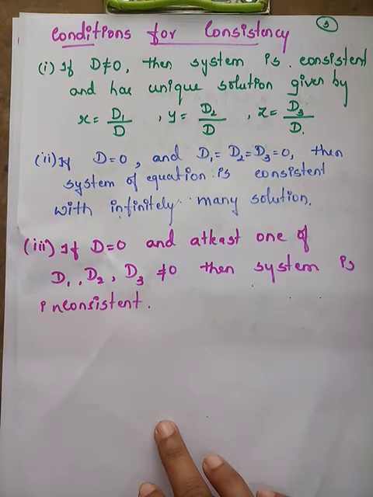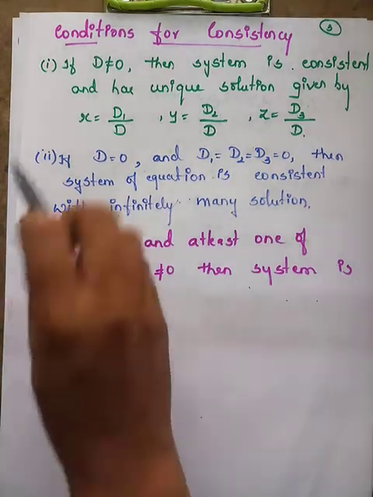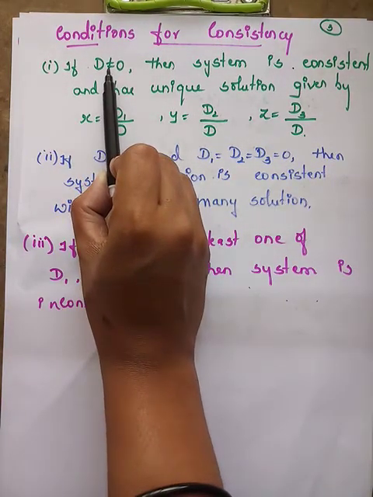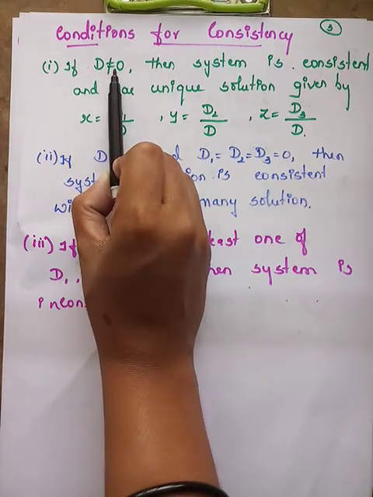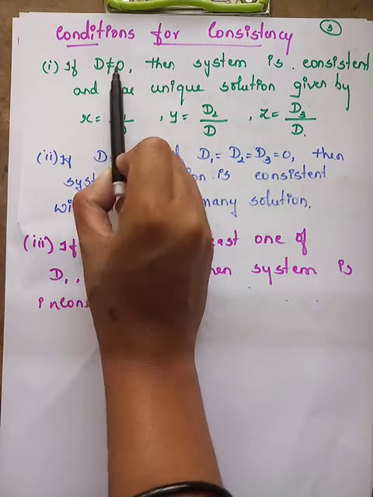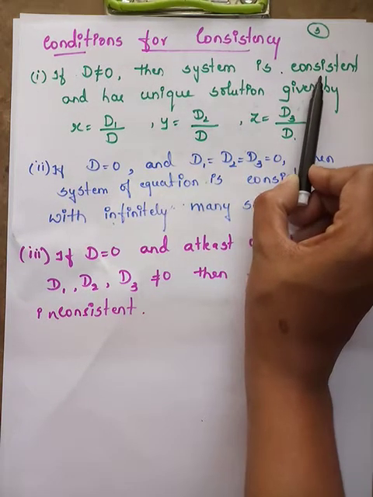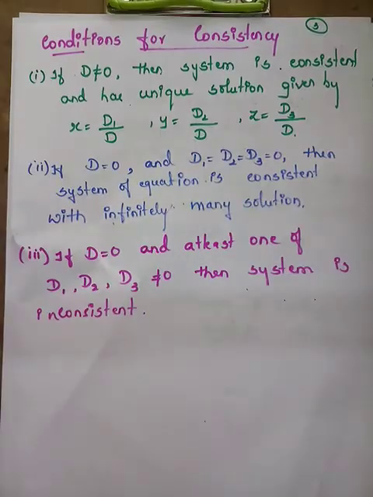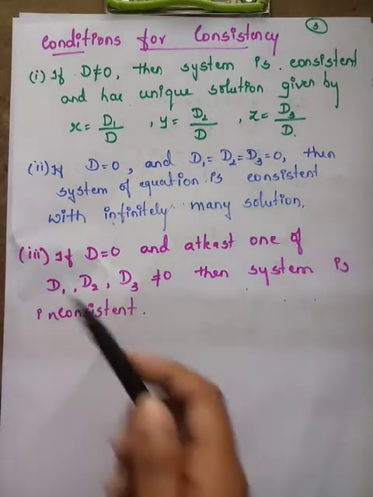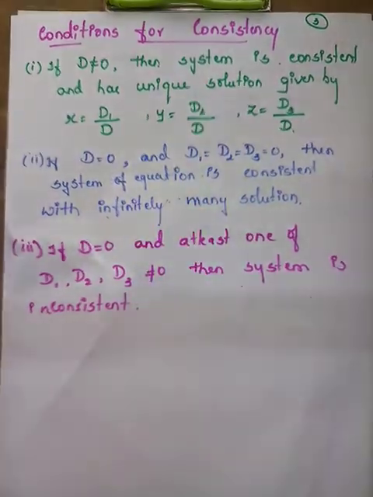So next up we have conditions for consistency. What do you mean by conditions for consistency? Consistency means checking whether a given system of equations has a solution or not. So how to check that? First you have to check the determinant of the coefficient matrix. If the determinant is non-zero, then you can say that the system is consistent and it has a unique solution. Suppose the determinant is equal to 0, then what you have to check?